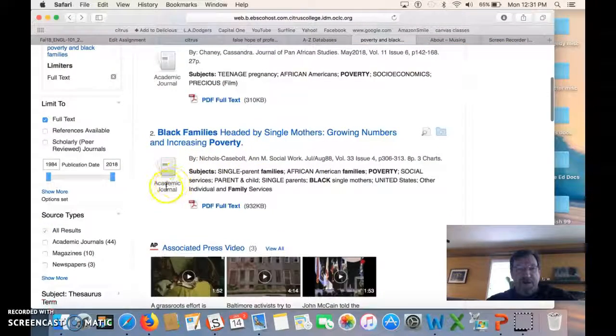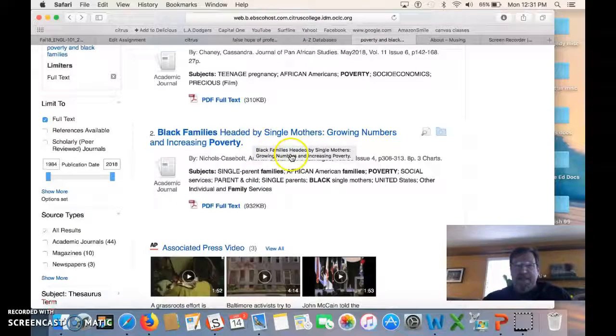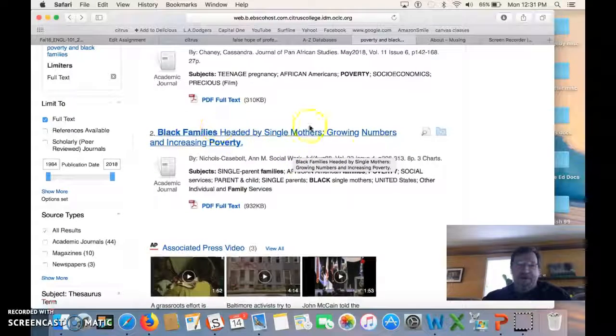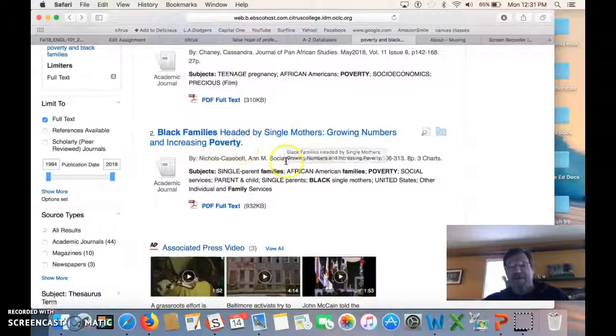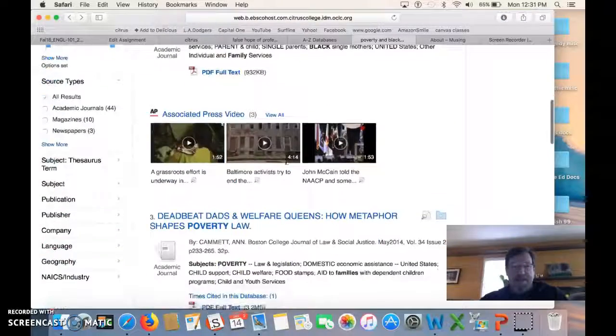It just says academic journal. It's called Social Work, a journal called Social Work. It's made for social workers, so I might be able to get that. Obviously, it's not just about Chicago here, but it is about black families, single mothers, and poverty. I probably could get some decent data here.